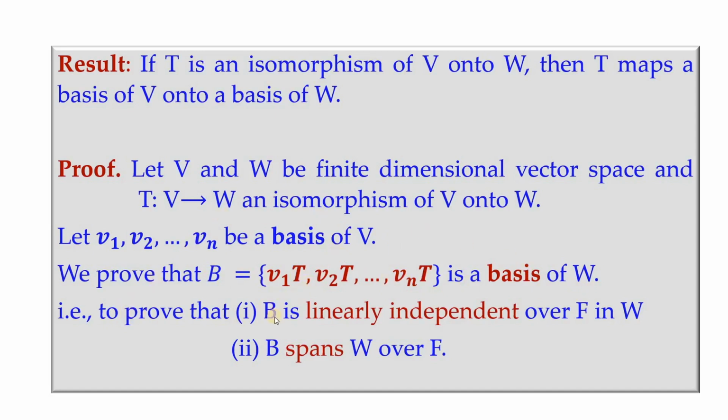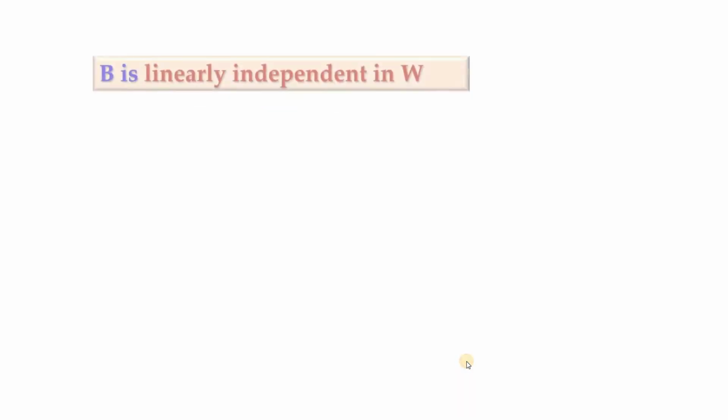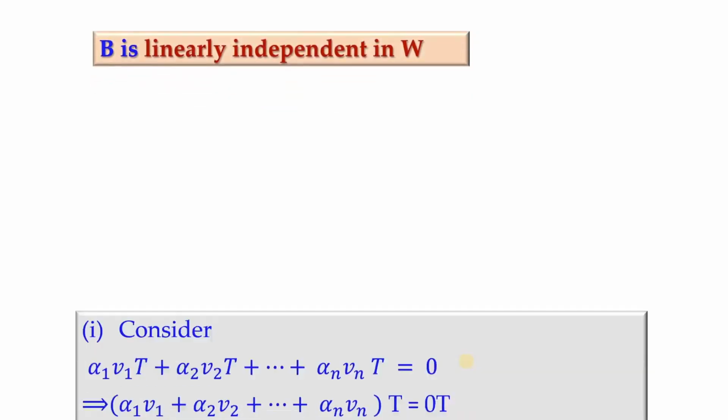So to prove that, we have to show that B is linearly independent in W and B spans W over F. So first we will establish that B is linearly independent in W.